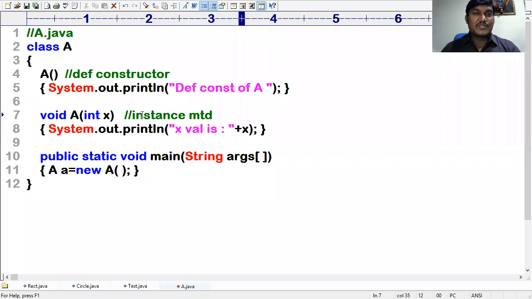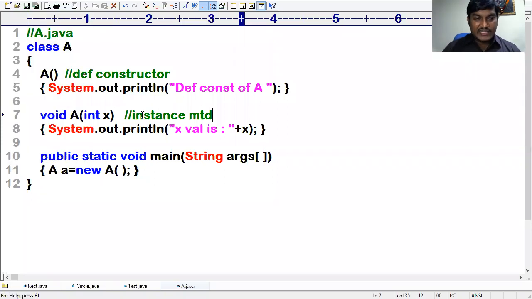As we know, we should not write any return type for the constructor, right? By chance, if we write a return type for the constructor, then it is not considered by the system as a constructor. Rather, it will be considered as an instance method.